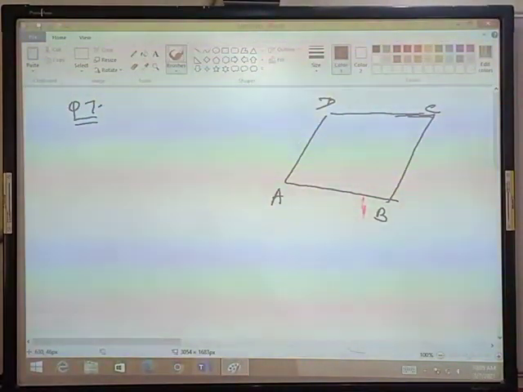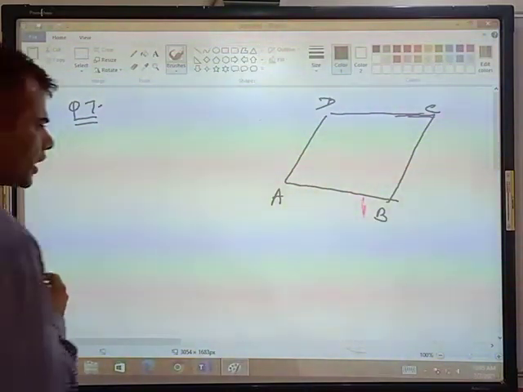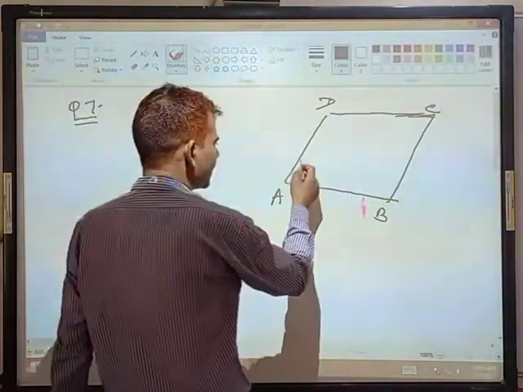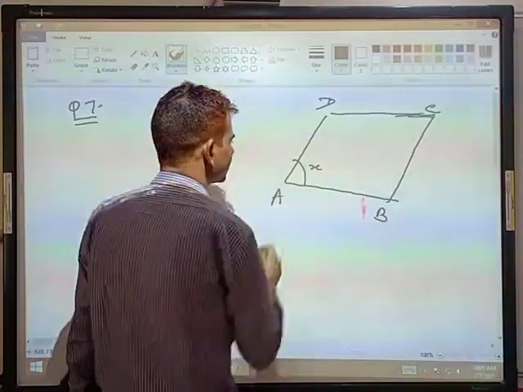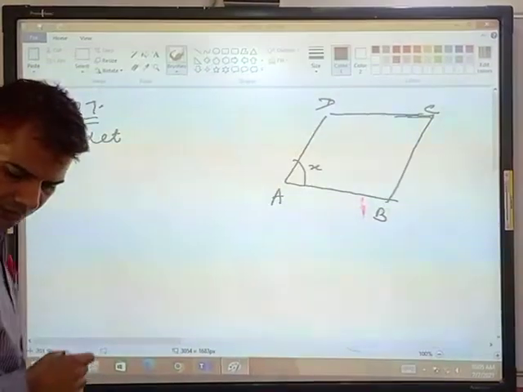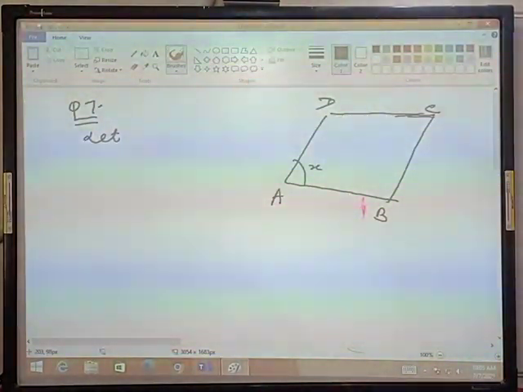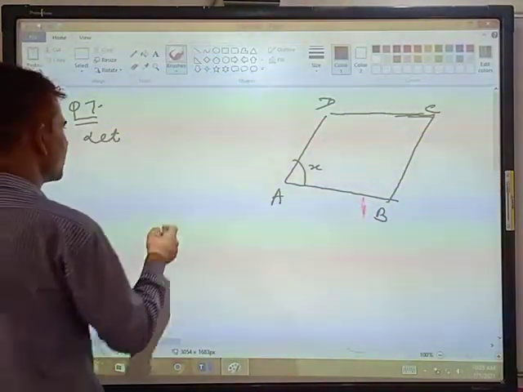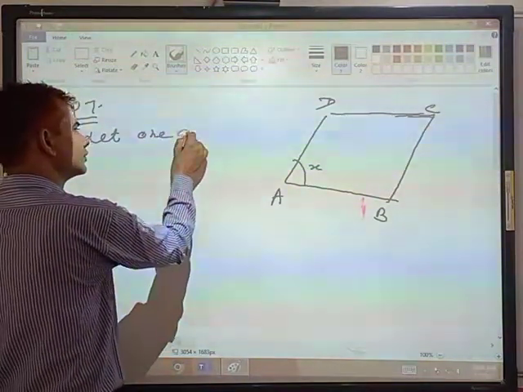If an angle of a parallelogram is 2/3 of its adjacent angles, students, we will consider an angle that is x. Let one angle of the parallelogram be x.